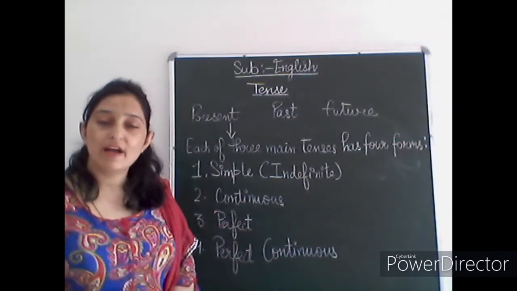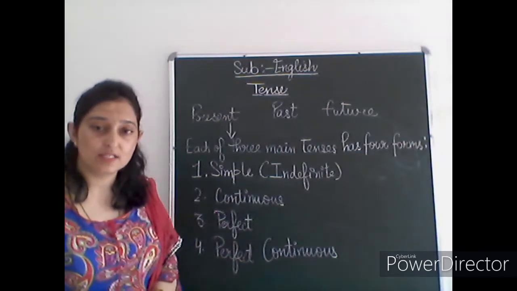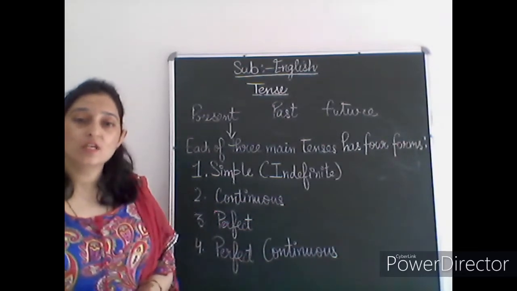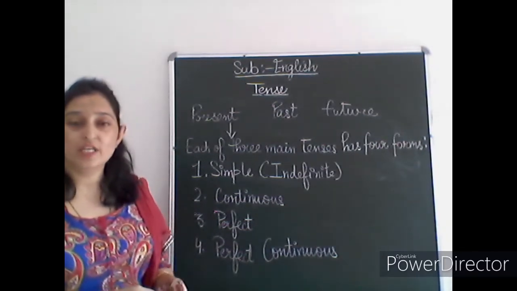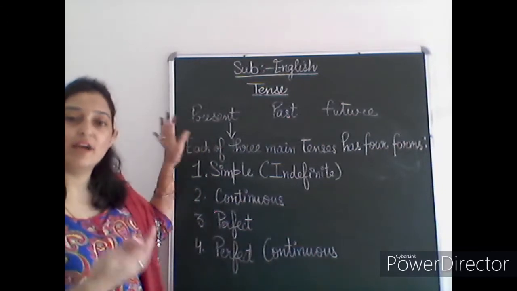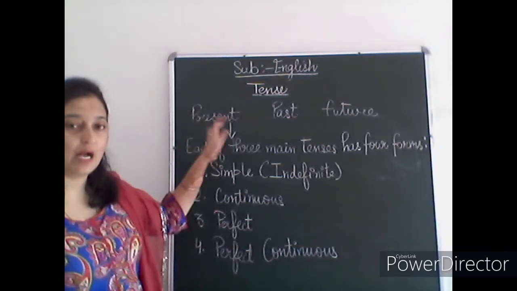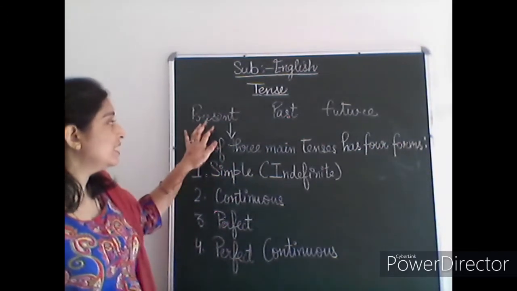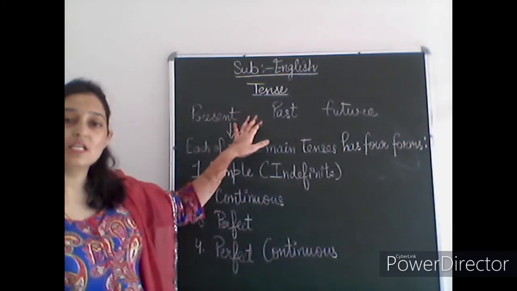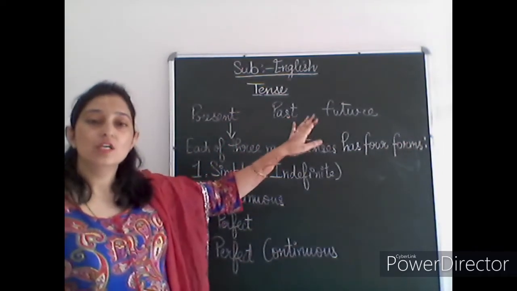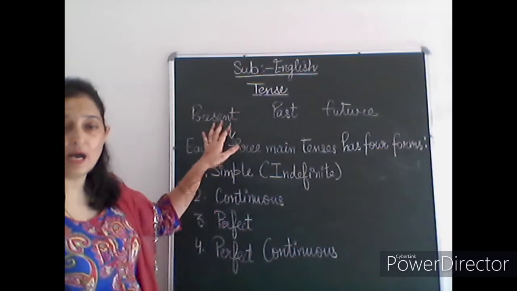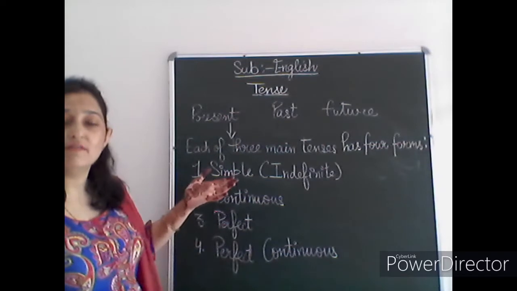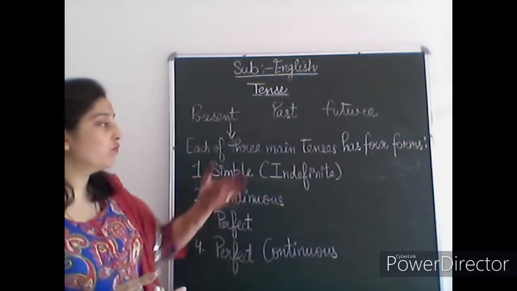Tense is divided into three main parts: present tense, past tense and future tense. Students, maybe you have learned that tense is divided into three types: present, past and future. These three are the main parts of the tenses, and these three main types are further divided into four categories or four forms.